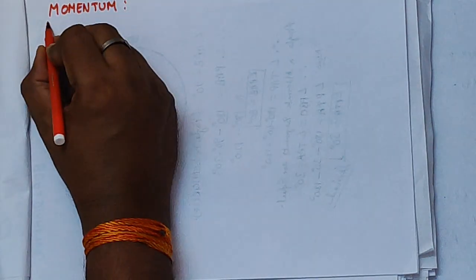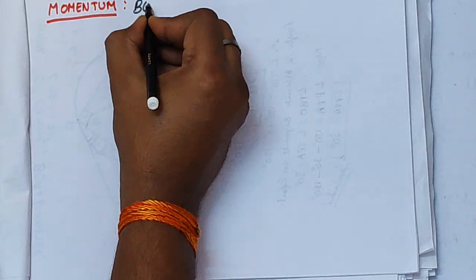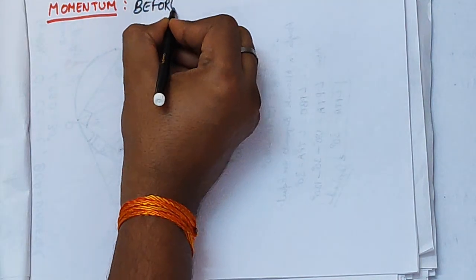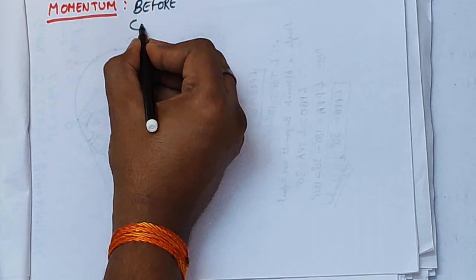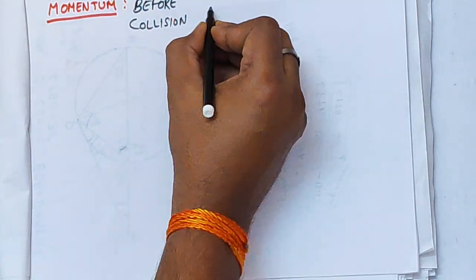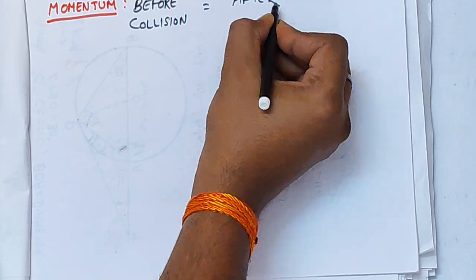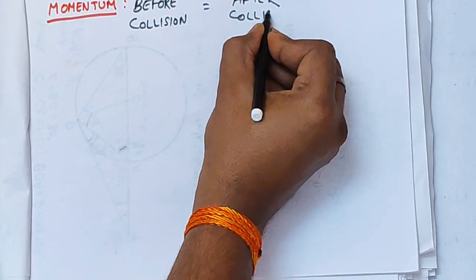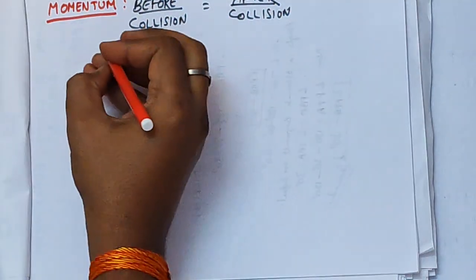Considering the momentum, we know that momentum is mass into velocity. So momentum before collision is equal to momentum after collision, for the two bodies m1 and m2.